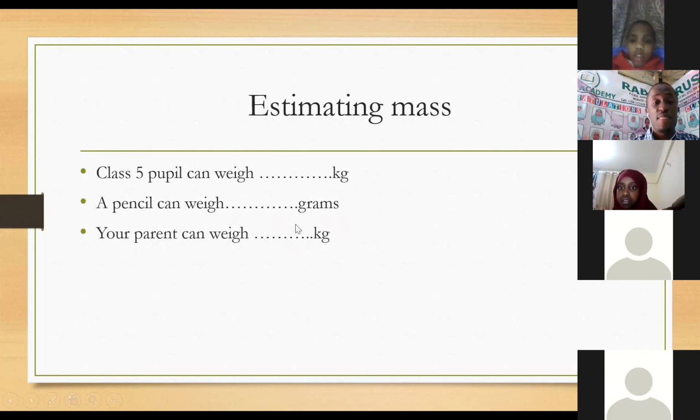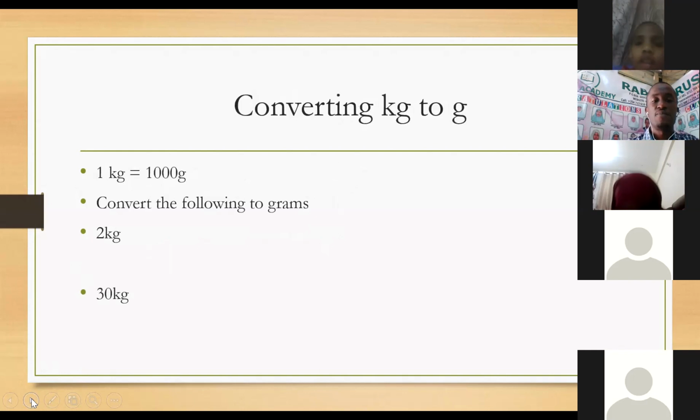A pencil can weigh 5 grams. We cannot measure a pencil in kgs. I've said a pencil is very small. So a pencil can weigh 5 grams and your parent can weigh between 60 to 100 kgs. Uliza baba yako, baba wewe weight yako ni ngapi? After the lesson, ask your father, ask your mother, ask your uncle, ask the person close to you who is bigger, muulize yeye weight yake ni ngapi. So everybody, it is good that you know your mass.